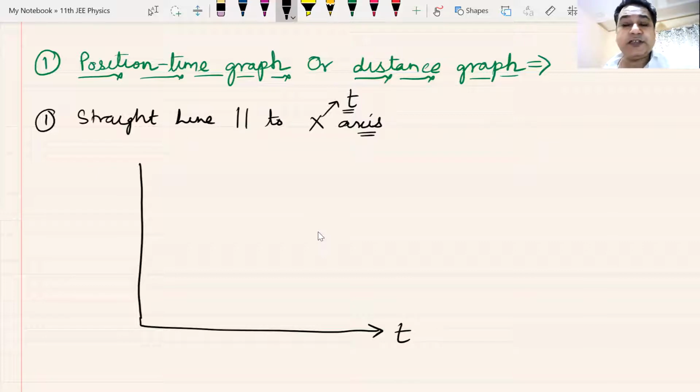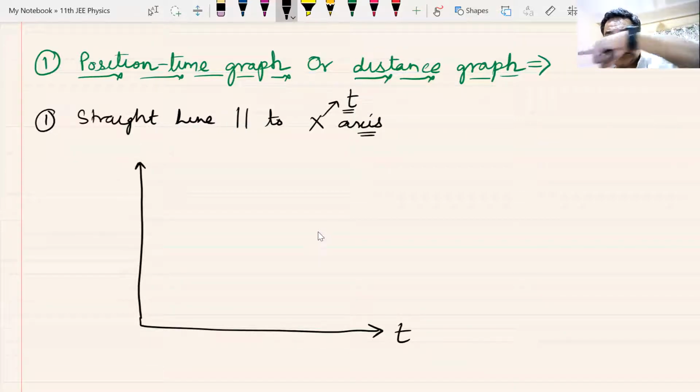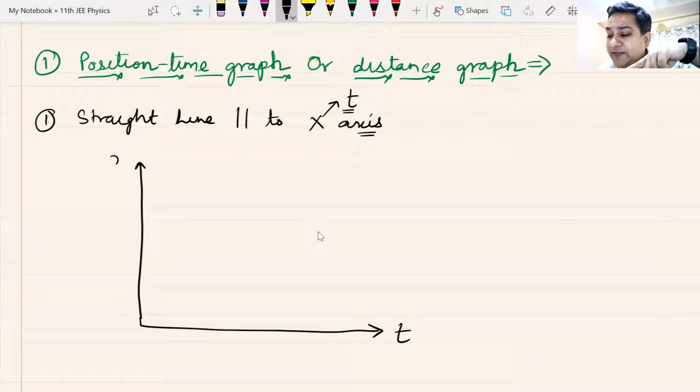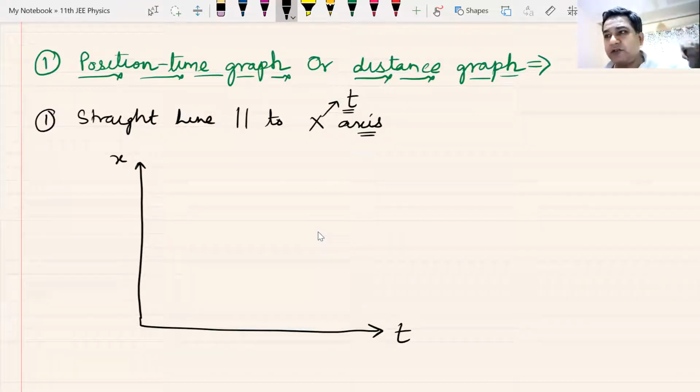Here you have plotted t, and here you have plotted position. Now, since this is a motion in a straight line, the body might be moving along the x-axis, so you will plot the position on the x-axis here, or it might move along the y-axis, so you can plot y here, or it can move along the z-axis, so you can plot z. It doesn't matter whether x, y, or z.